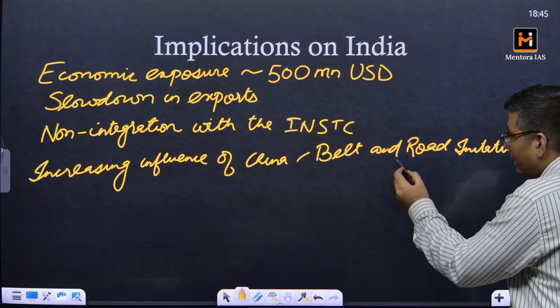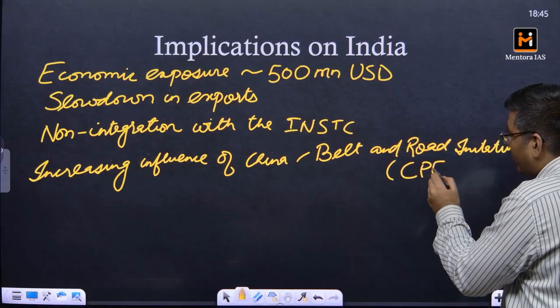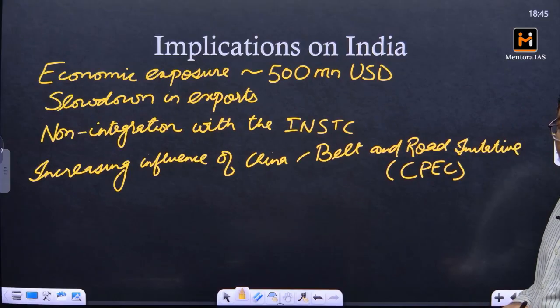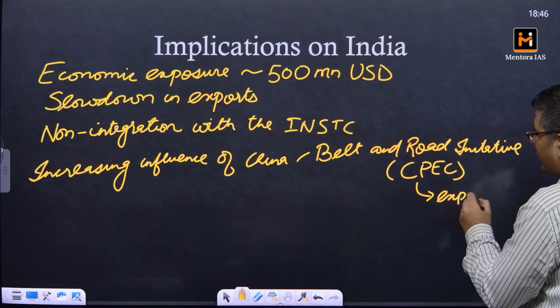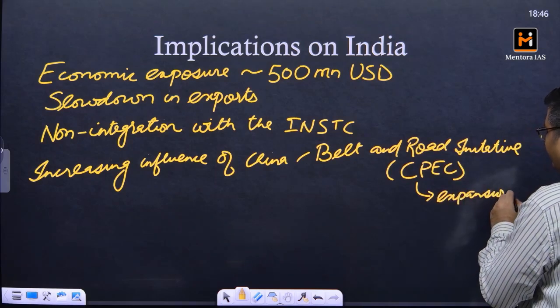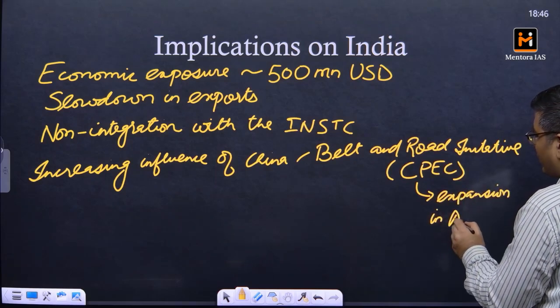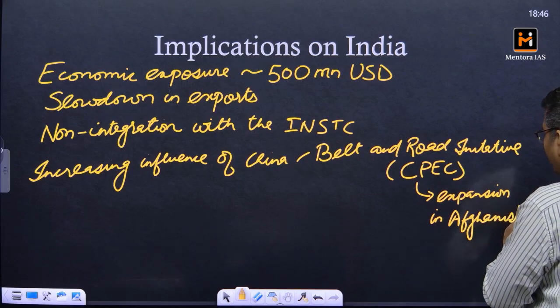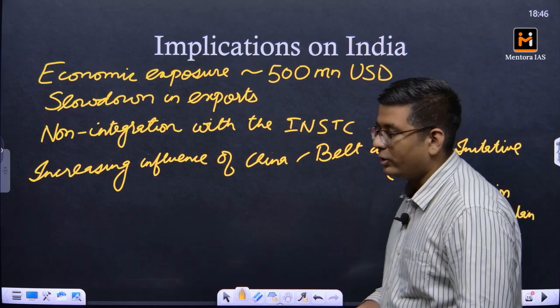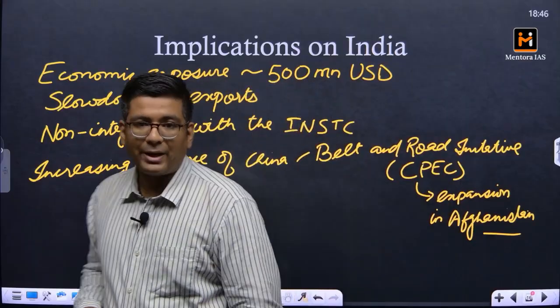The China-Pakistan Economic Corridor is actually a part of the Belt and Road Initiative. The second one is the expansion of CPEC into Afghanistan. Even Afghanistan is getting involved in CPEC now, and this is going to increase the influence of China in the region.